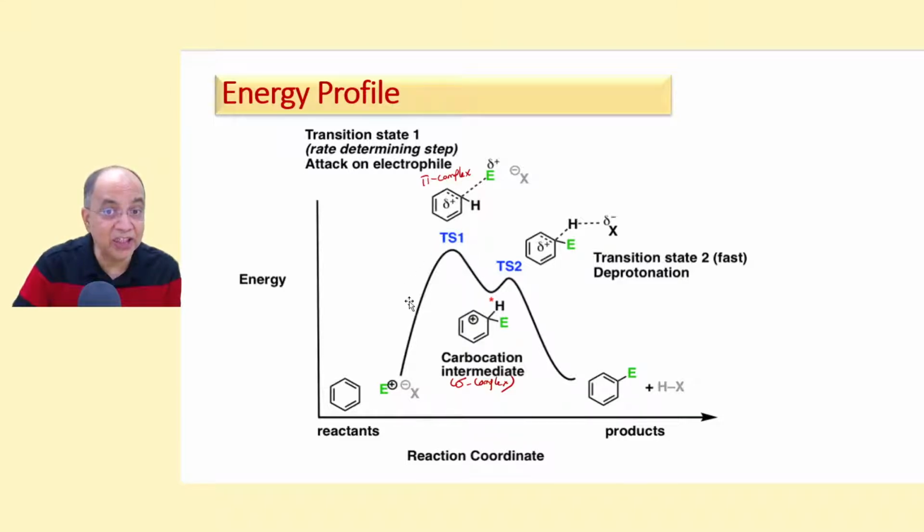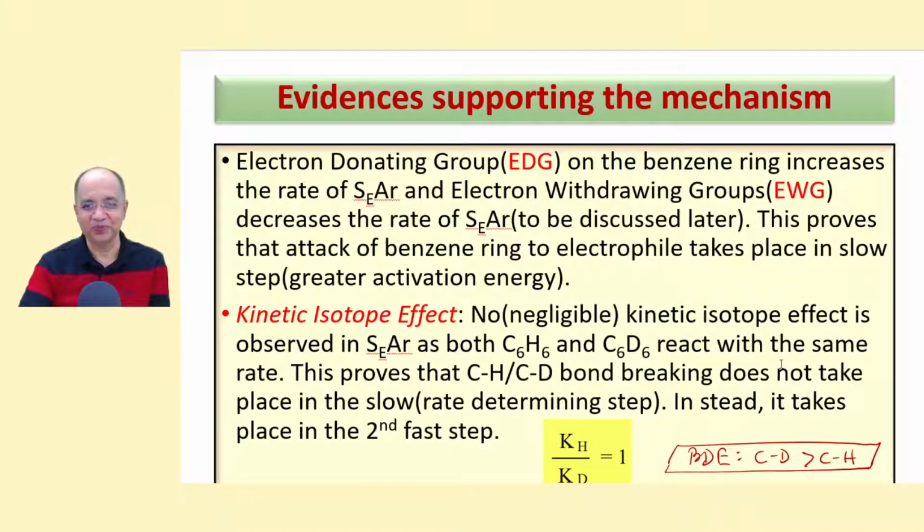But there is a change in the activation energy by substituting the benzene ring, so that this first step is the rate determining step, and that is confirmed. Now the second one is the confirmation of the second step, that it is fast, not slow.